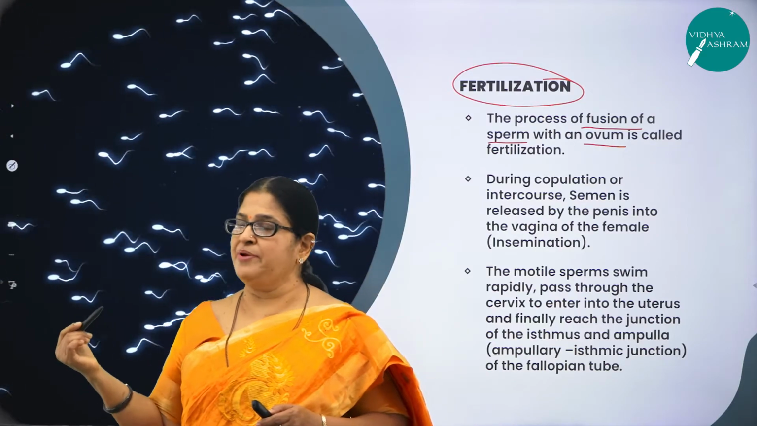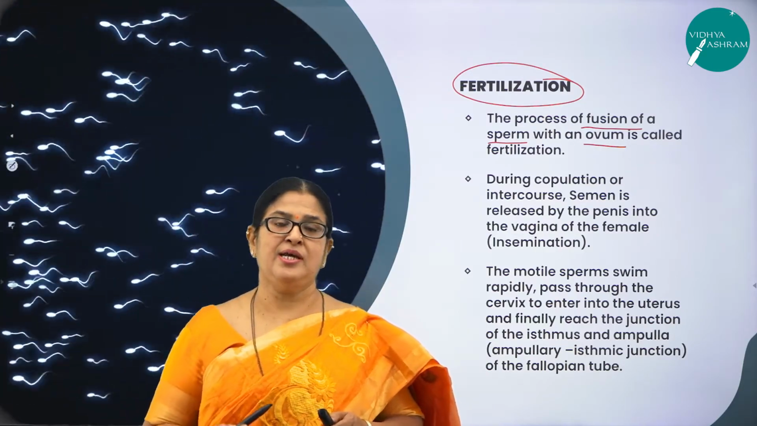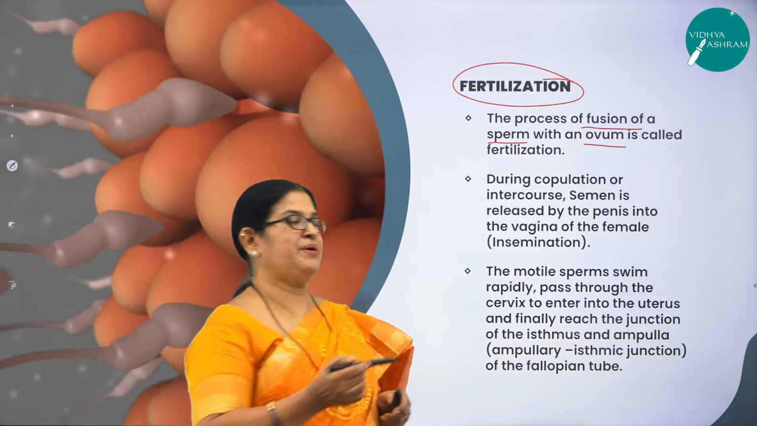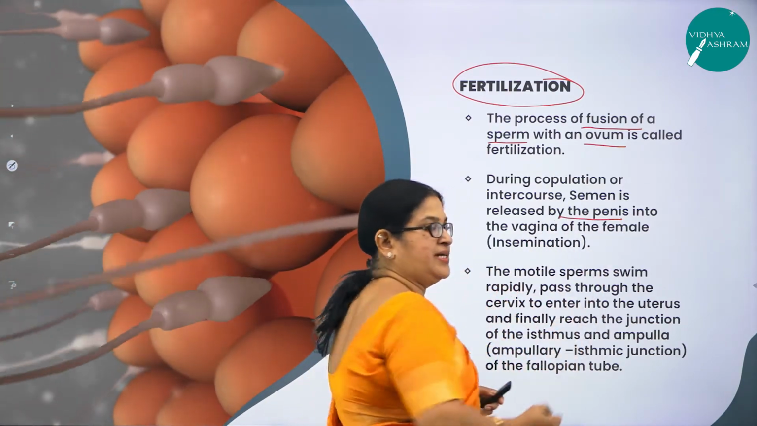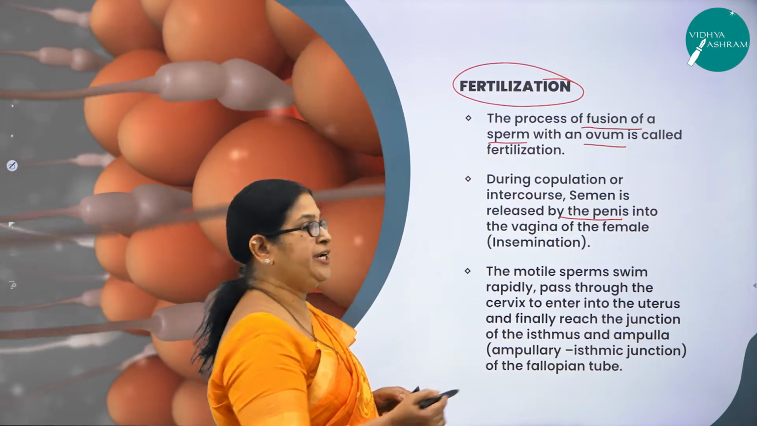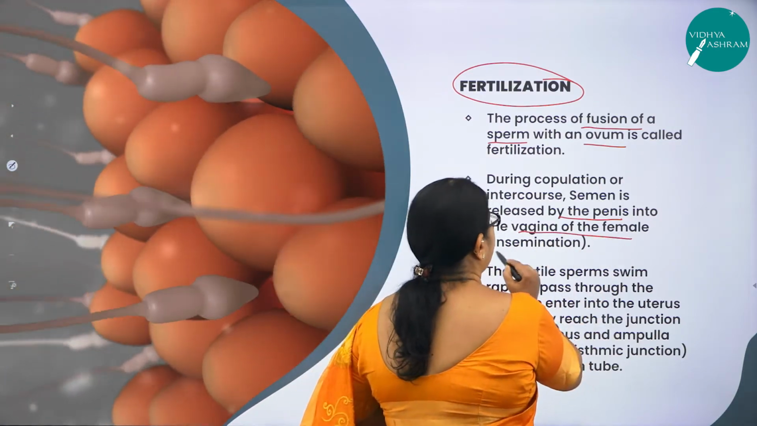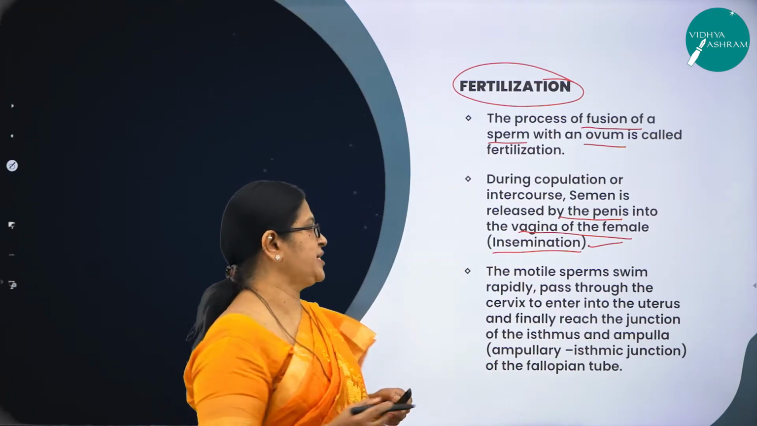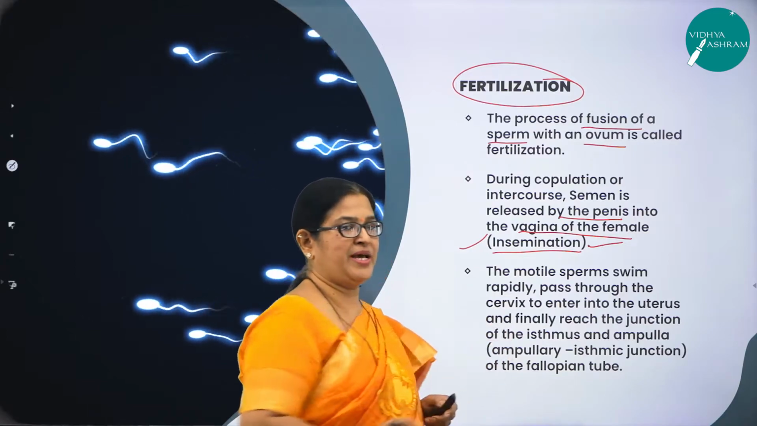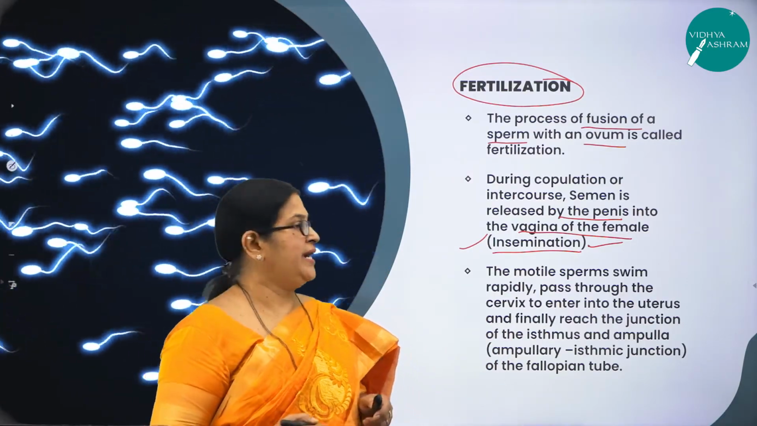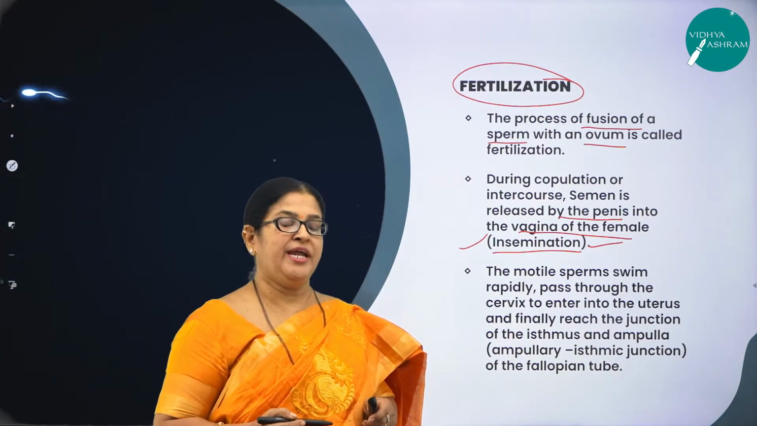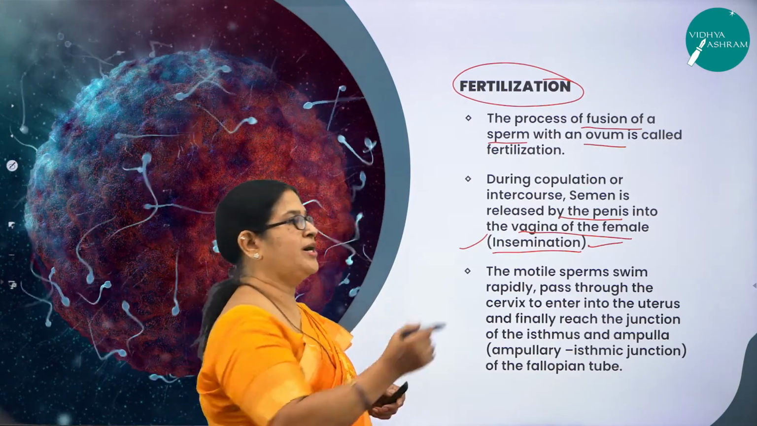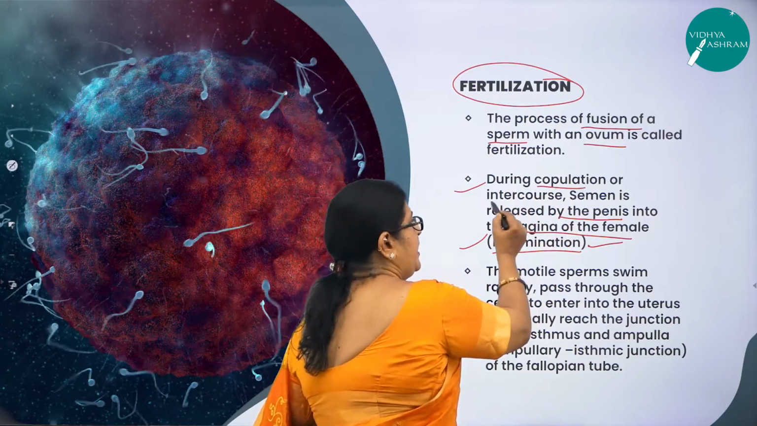You have studied in the beginning of this chapter called human reproduction. Seminal plasma along with sperm is called semen, and this semen is released by the penis, which is the external genitalia of the male, into the vagina of the female. And I hope you remember when we discussed the various events of sexual reproduction, one such event was insemination. In simple terms, it is nothing but the transfer of sperms into the vaginal tract of the female. So what happens during copulation or during intercourse?